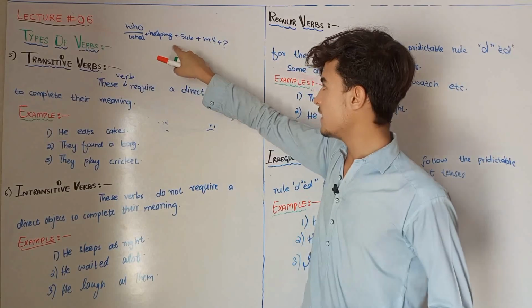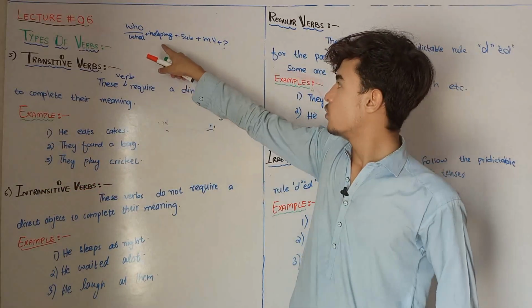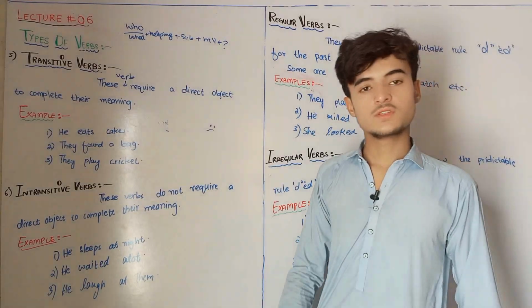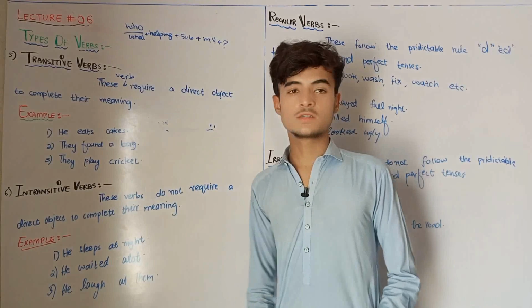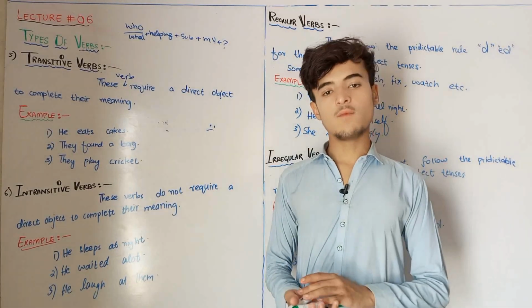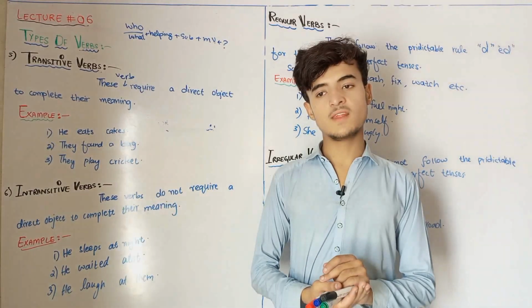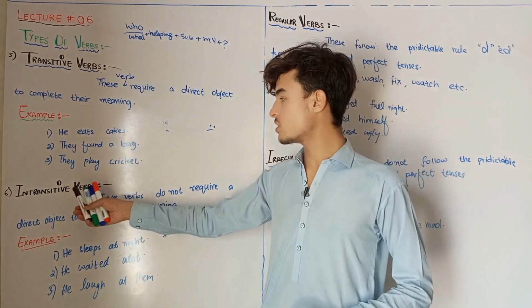Who or what did they find? Bag. They play cricket. Who or what do they play? Cricket. So these are objects. Simply, the transitive verbs are those verbs which are followed by the object, and I have already told you that the object is the receiver of the action, while the complement is not the receiver of the action. So now let's come to the intransitive verb.